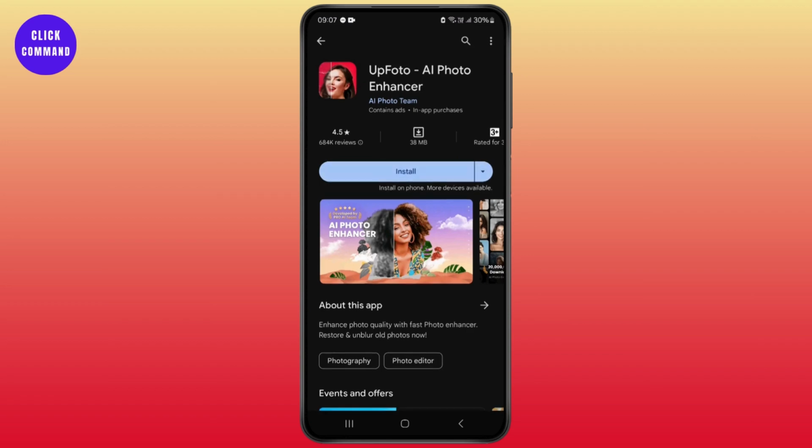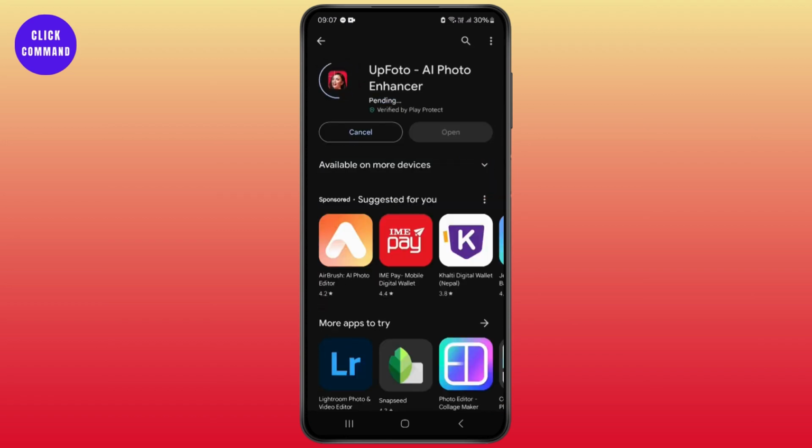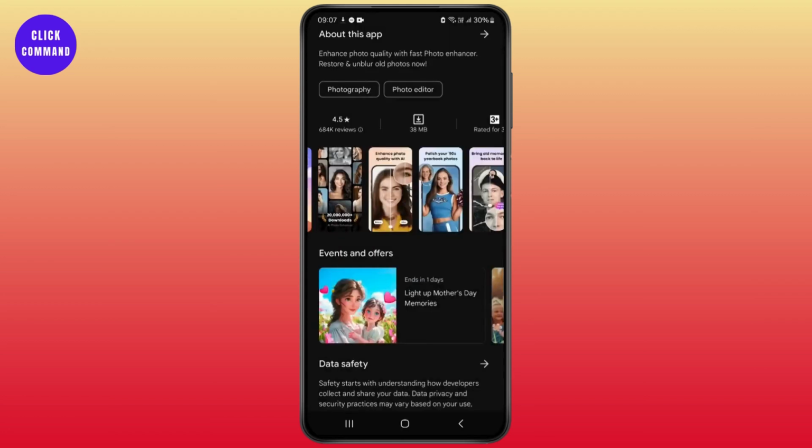So install the following app, and after installing it, when you add any photo and you want to create a new photo out of the old photo, just tap on the photo and it will enhance your photo quality with AI. Just tap on the save option and your new photo will be saved just like that.